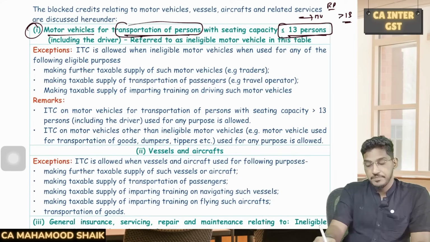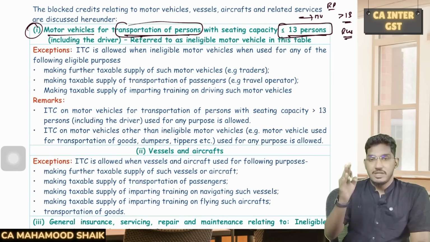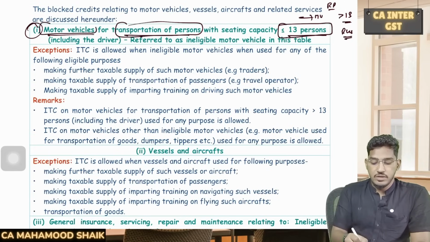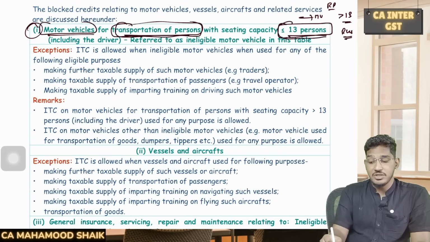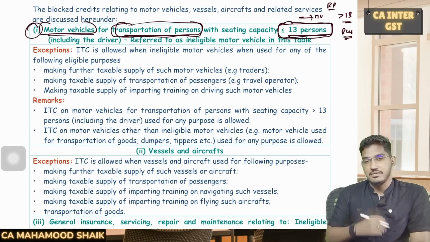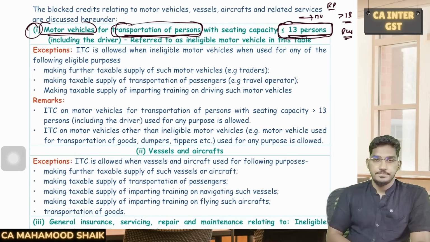Yes, no restriction. So if I am buying a bus, can I avail input tax credit? Yes. The restriction is there only with respect to those motor vehicles which are designed for transportation of persons, and that too which have a seating capacity of less than or equal to 13 persons. If you purchase such goods, then ITC will be blocked altogether.